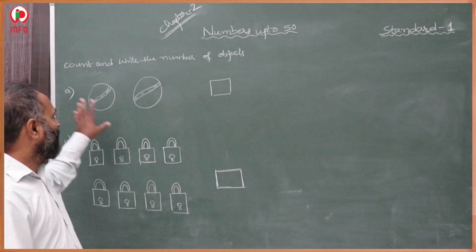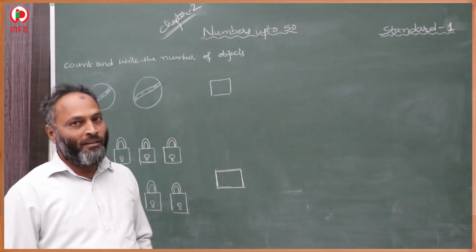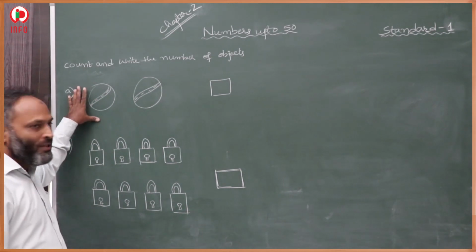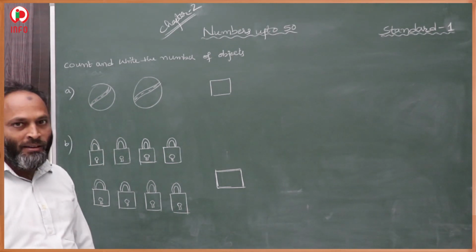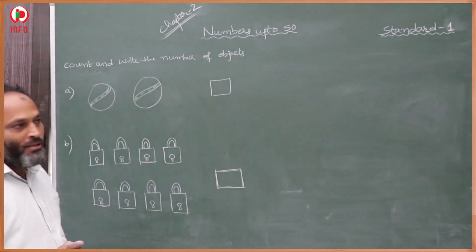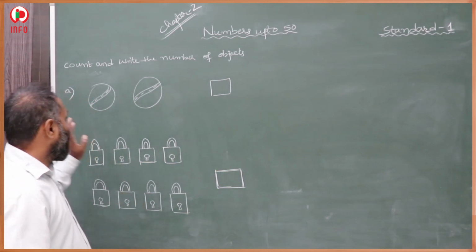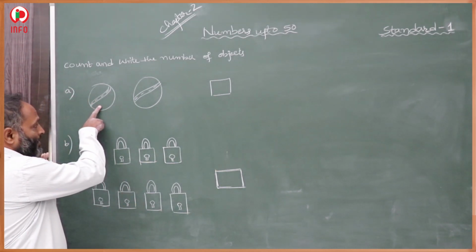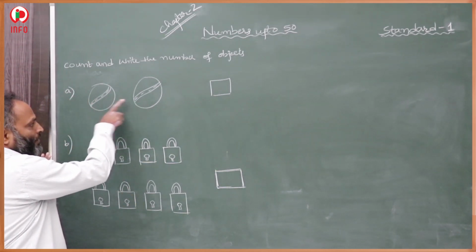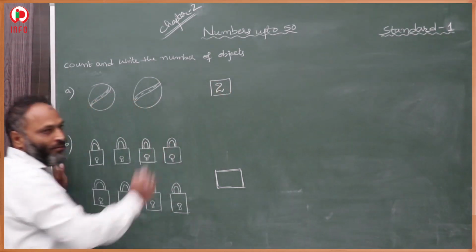Now students, here some objects are given. These objects we have to count and write. In the first, balls are given, in the second, blocks were given. So balls we have to count and blocks we have to count and write in the box. Here the box is provided. Here, how many balls? This is 1, this is 2. So 2 balls. We have to write 2 here.